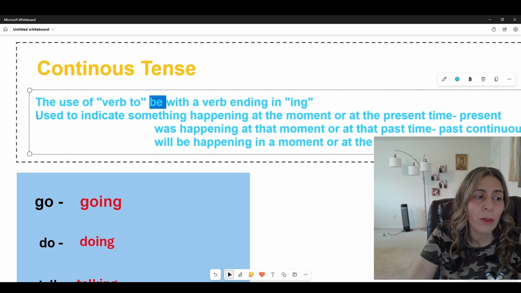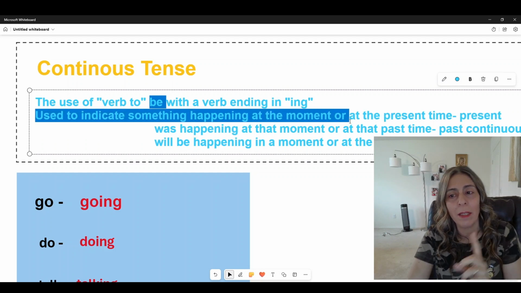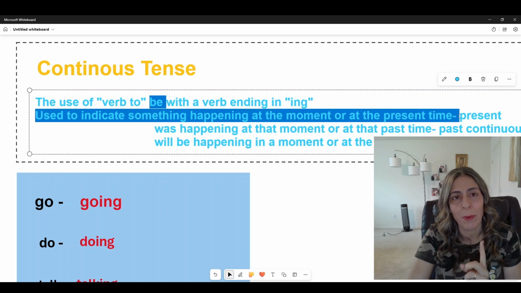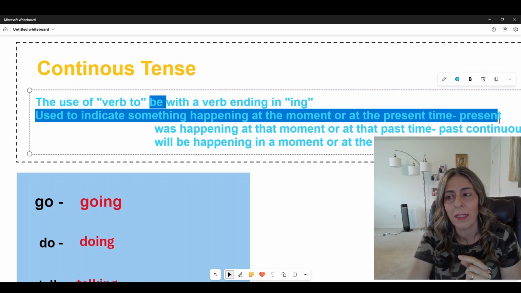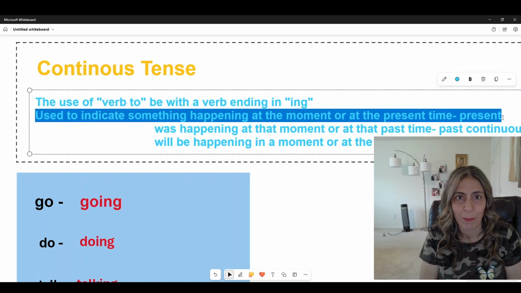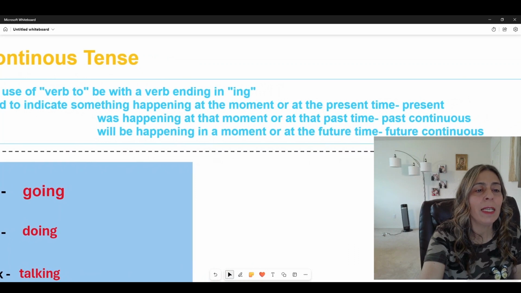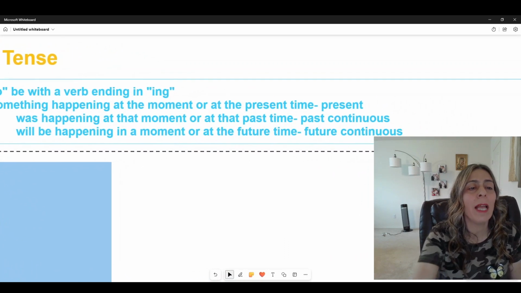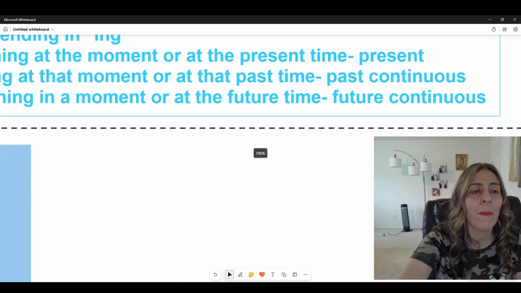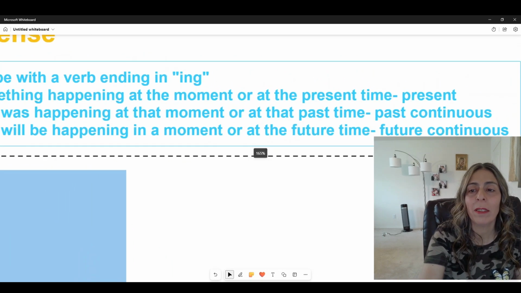So it is used to indicate something happening at the moment or at the present time. And this is in the present if we are talking about now. Okay? It is also used to indicate something was happening at that moment, a moment that I was describing in the past.